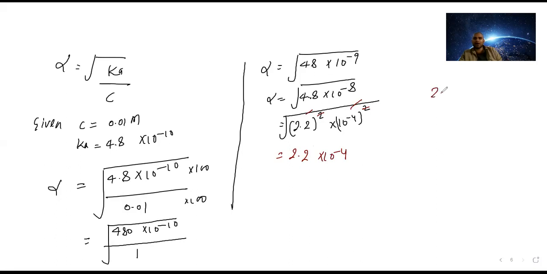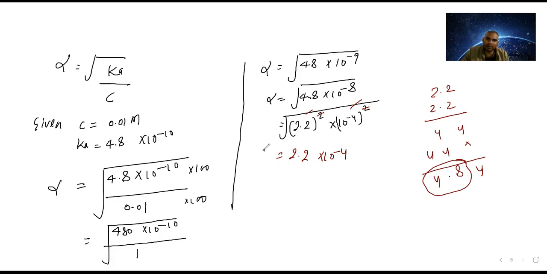You can ask how 2.2 and 2.2 is a square. 2 2 ja 4, 2 2 ja 4, how much is coming? 4.8 is coming. So root of 4.8 is 2.2. Yes or no? Yes, sir. So the alpha value is 2.2 into 10 power minus 4.